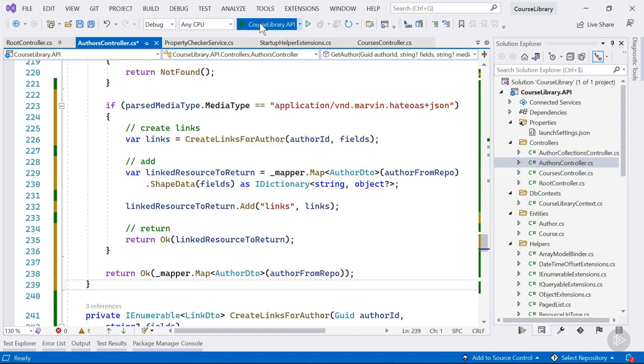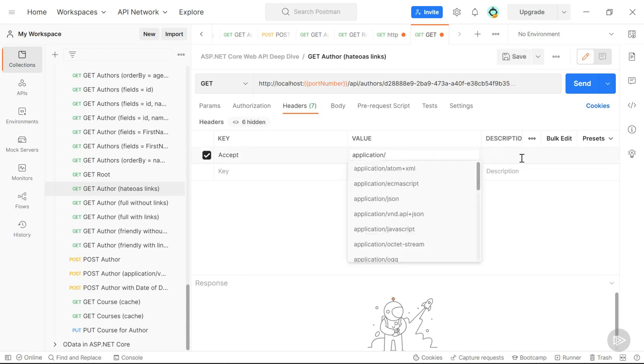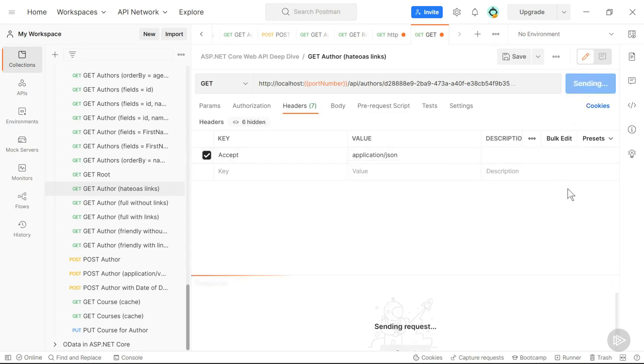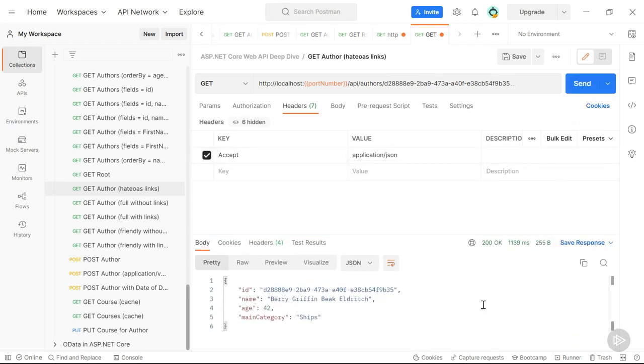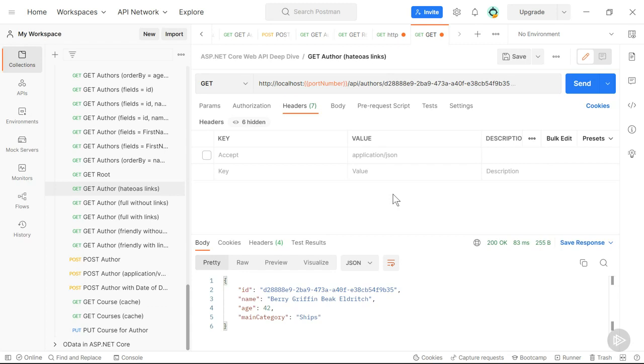Let's give this a try. I've got a request lined up here in Postman to get a single author. Let's try sending a request with accept header application/json. This gets us back the author without the links. If we don't pass through an accept header, we should also get back that same author representation.